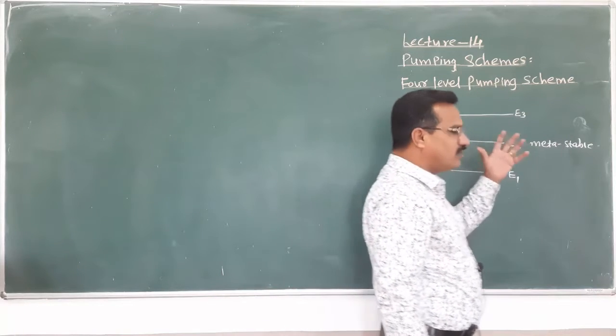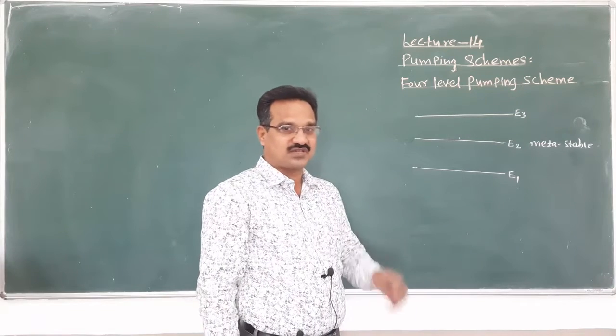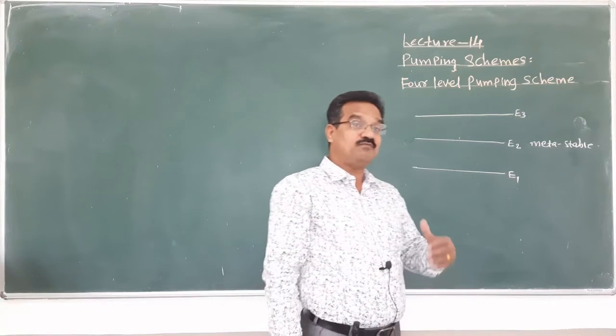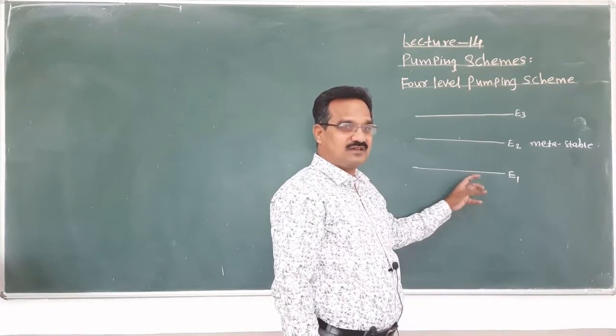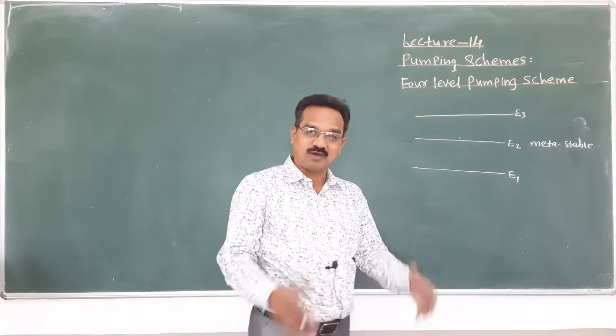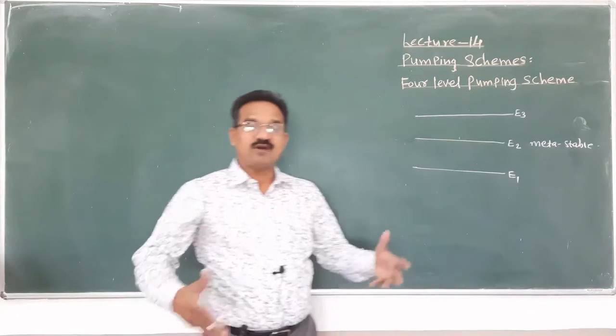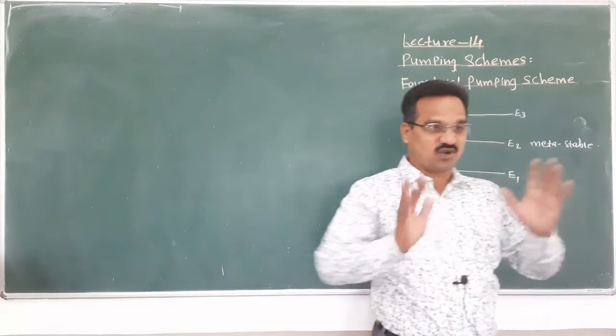And what is the drawback of the three level pumping scheme? At least more than 50% atoms of that ground state must be pumped into the metastable state, and for that purpose pumping power required is more. This is the first drawback.